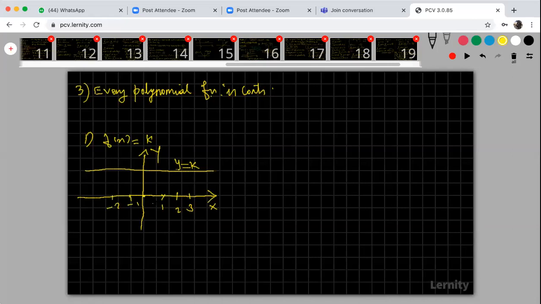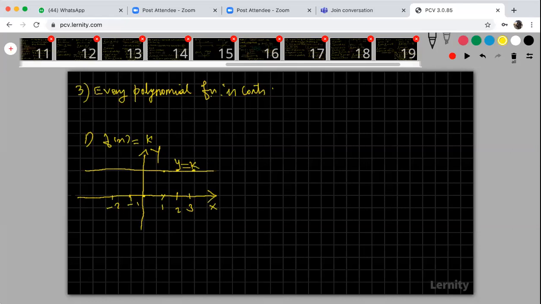How to draw the graph? You just give the x value. When x is equal to 1, what is y? k. When x is equal to 2, what is y? k. When x is equal to 3, what is y? k. You just plot the points and connect the points, trace that, and you will get the graph. So therefore, this is y is equal to k.